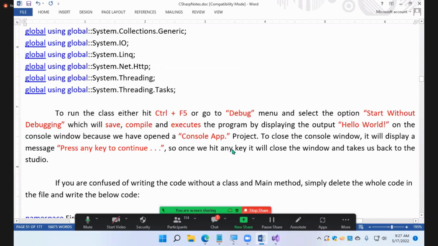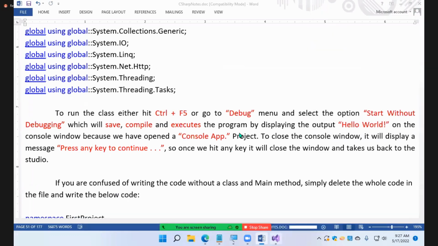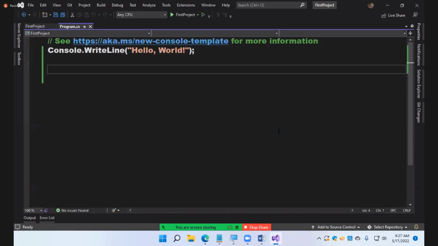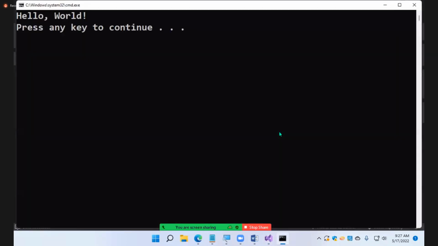Okay, fine. Now, how to run this code? Yesterday I showed you how to run the code. Control F5. You run the code by using control F5. When you say control F5, it just runs the code, launches the developer command prompt and displays the output. I did not open the command prompt today. Yesterday I was opening the command prompt manually. Studio will launch the command prompt and display the output on the command window.